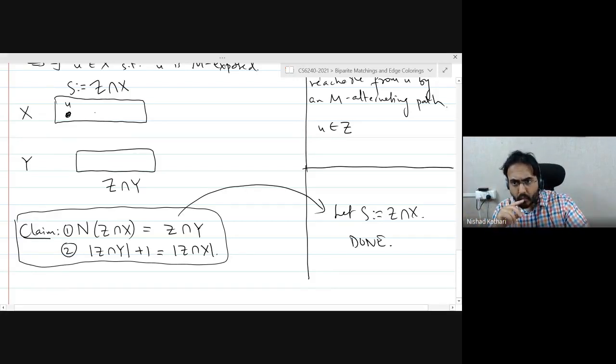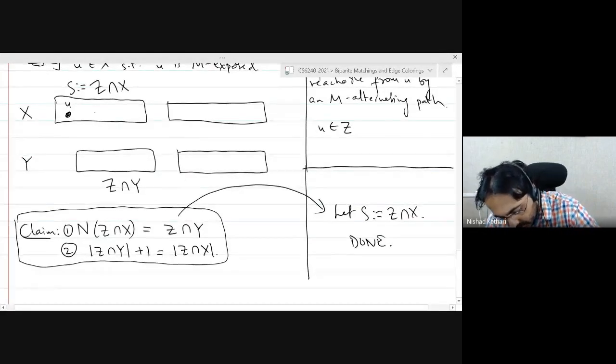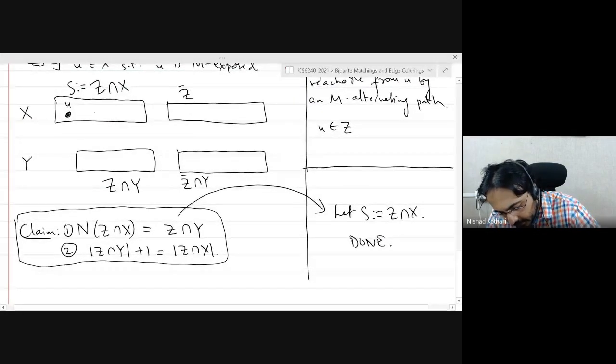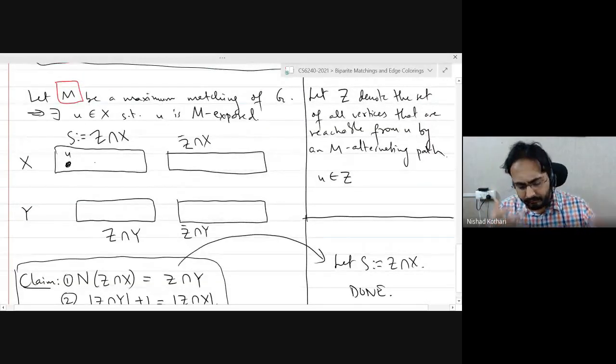Okay, good. All right, so let me make the rest of the vertices. Let me draw them here. So this is Z bar, the complement of Z, intersection Y, and this is Z bar intersection X. Well, it's reminiscent of what we did when we were studying cuts. We had two cuts and we were taking the symmetric difference. It's a bit like that. You get these 4 different sets.